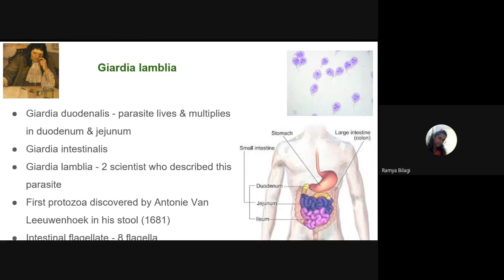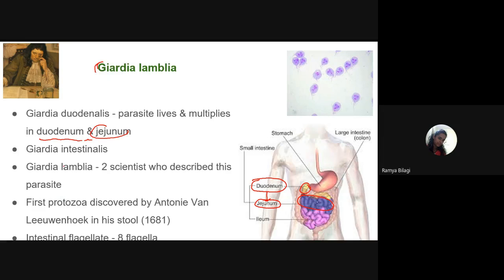And which is the most common site for Giardia lamblia? Whether this parasite lives in the small intestine or large intestine? Where does it live, students? Small intestine. It most commonly resides in the small intestine, especially in the duodenum. So this is its favorite site, duodenum, followed by the second favorite site, which is the jejunum. So duodenum and jejunum are the two favorite sites for locating Giardia lamblia.